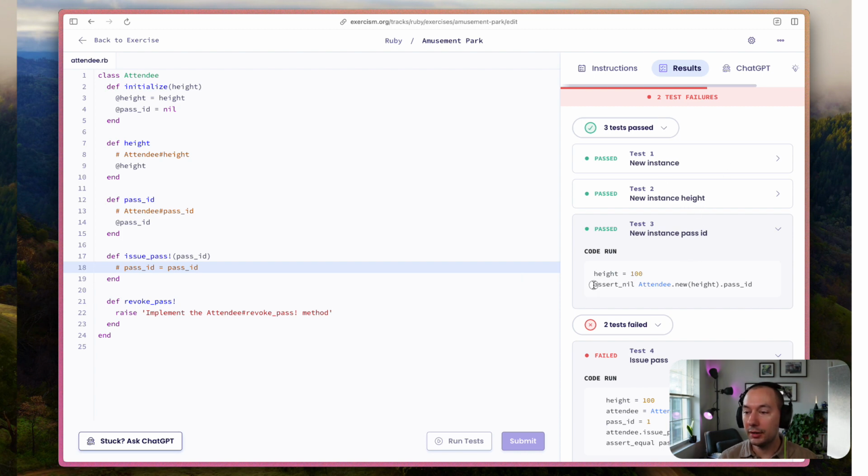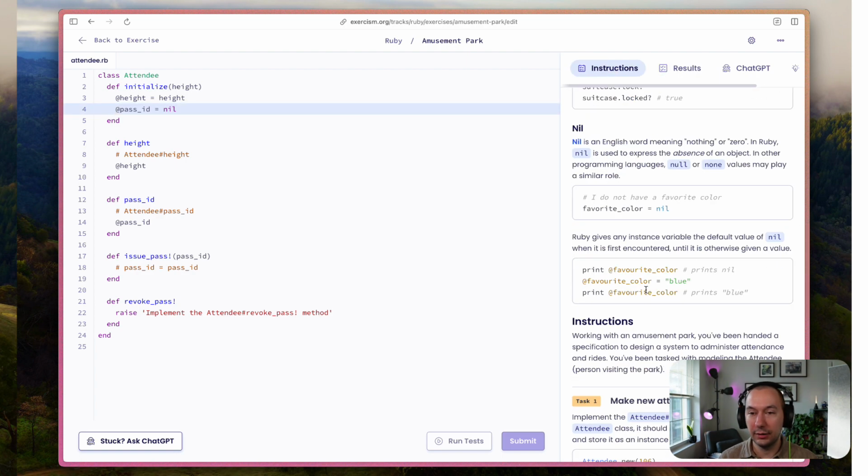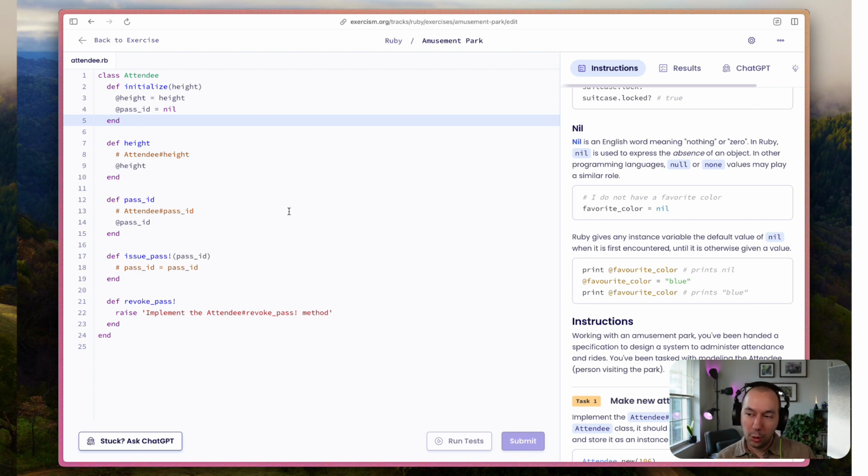So we're still asserting that pass ID is nil because we initialize our attendee class with this. And since the instructions talk about getters and setters, this is probably the implementation they wanted us to do. I think this is great because it shows again how we can still pass tests even with the wrong implementation. And sometimes we've got to explore and tease things out a little bit. So I think that was a pretty valuable exercise. And I hope that if you're following along, that all made sense to you.